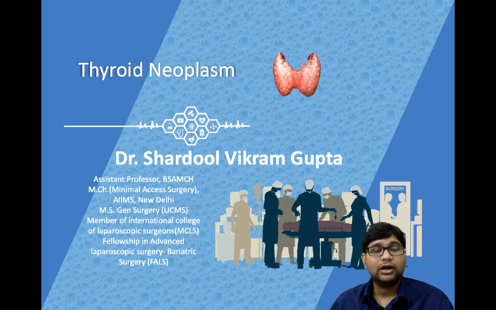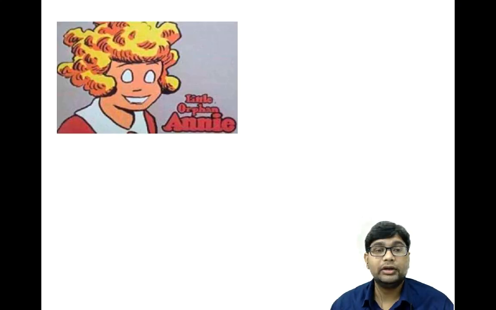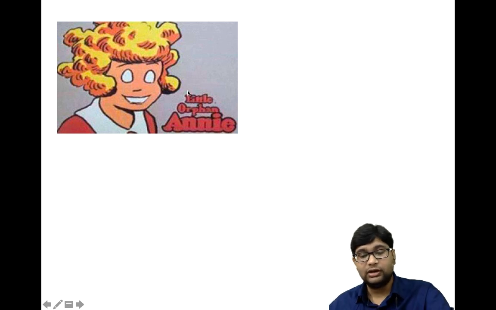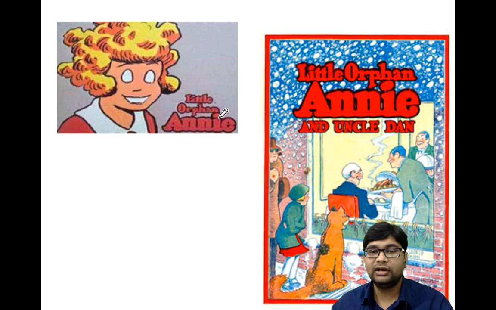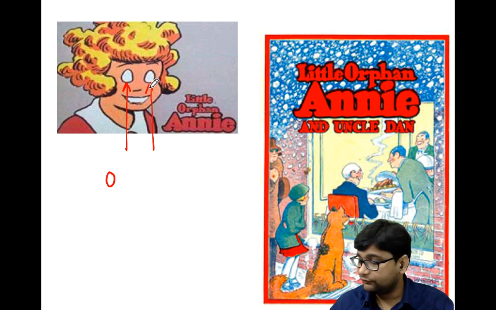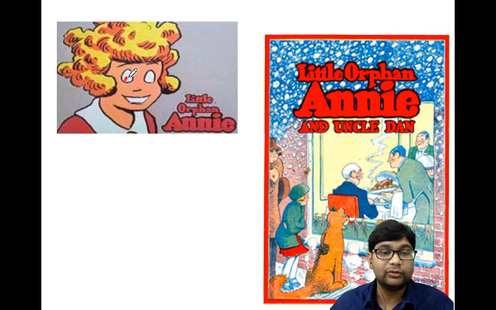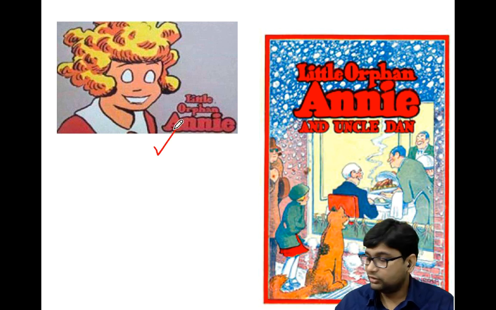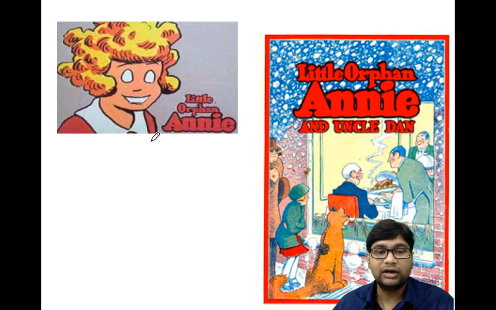So good morning guys. Today's topic of discussion is thyroid neoplasm. What do you see on the screen right now? So basically, it's a cartoon character from Western comics in which the adventures of Little Orphan Annie are depicted. There is a peculiarity in how the cartoonist drew her eyes. He just made a simple round shape for the eyes and there is nothing inside, no pupil or anything. I will tell you shortly what the clinical significance of Little Orphan Annie is in our context, thyroid neoplasm.